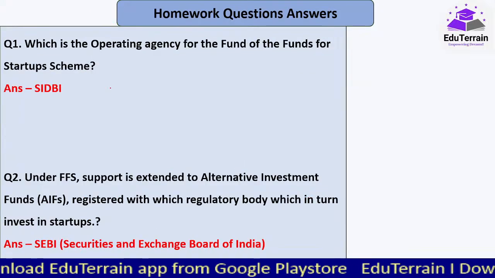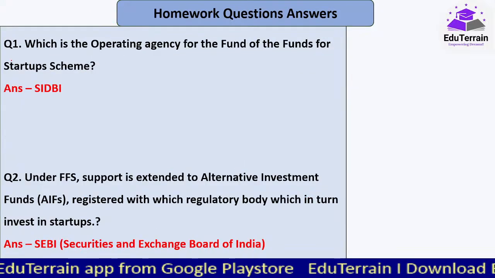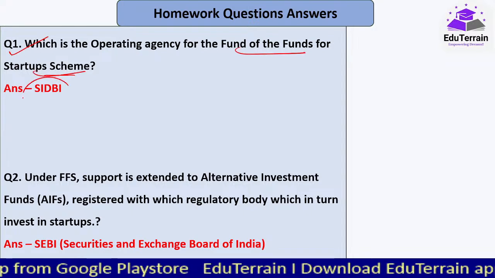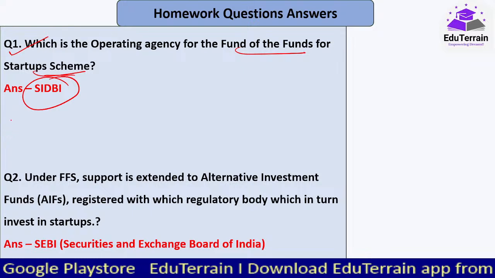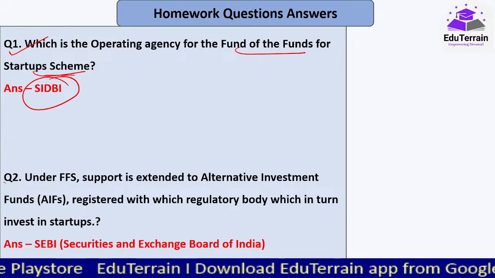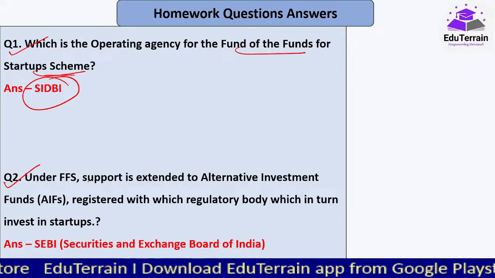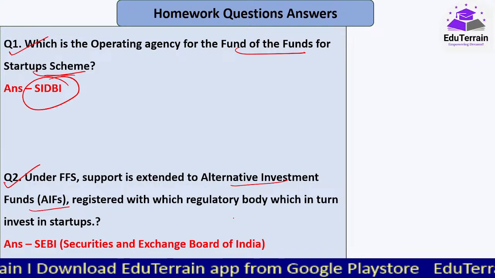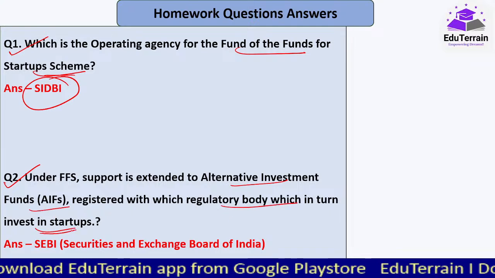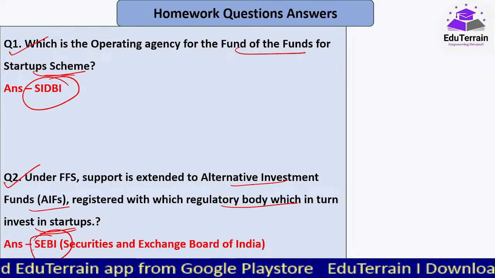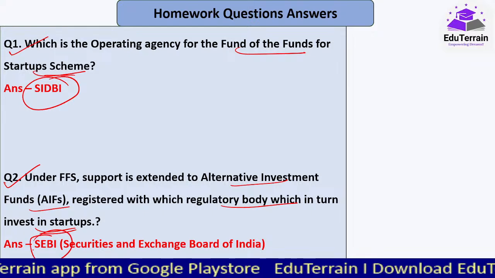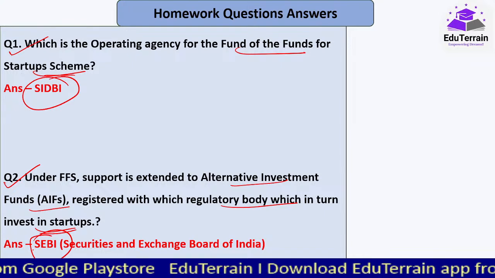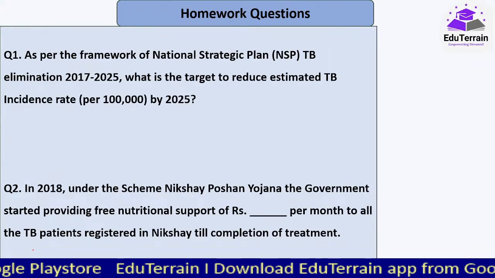Now coming to our homework questions, answers to the homework questions. Yesterday I had asked you which is the operating agency for the fund of funds for startup scheme. It is SIDBI, Small Industries Development Bank of India, whose headquarters is in Lucknow. Under the same fund of funds for startups, support is extended to alternative investment funds registered with which regulatory body, which in turn invest in startups. It is SEBI, Securities and Exchange Board of India. Under this FFS, financial support is provided to registered AIFs.